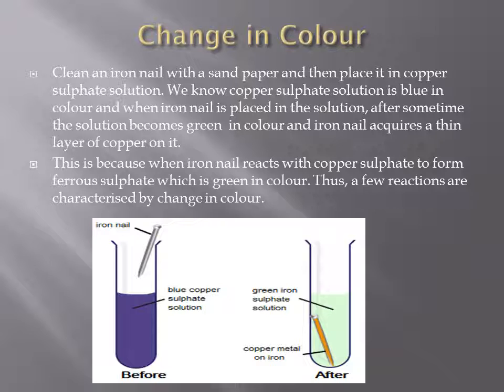Also, the iron nail, which was grayish in color, has now changed into reddish brown color, right? Like copper. So that is why this reaction is said to be a chemical reaction, because there is change in color.